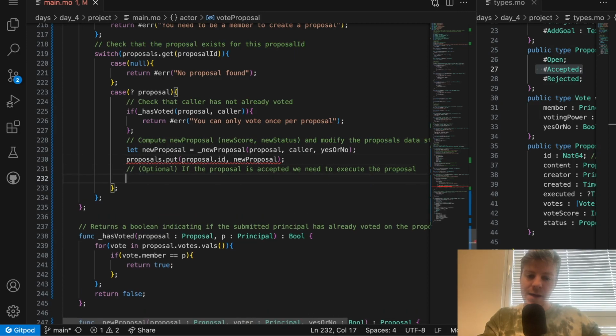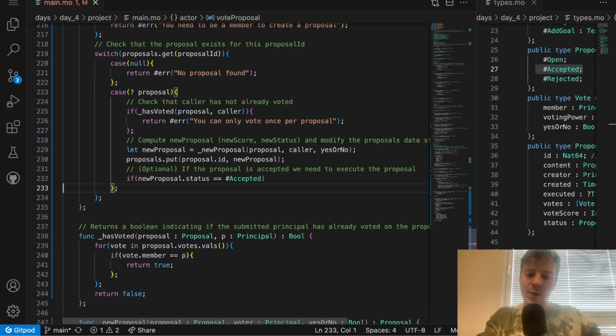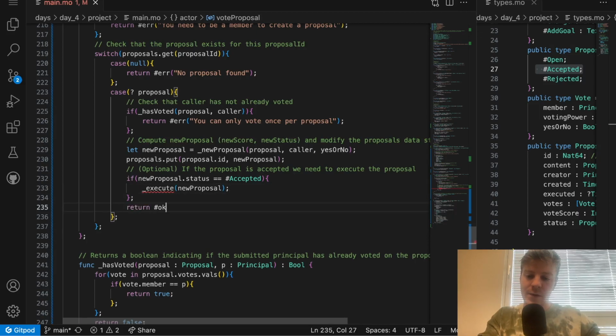Finally, if new proposal.status, we need to check that if it's accepted, then we need to execute that proposal. So we need to do execute here, and we need to essentially create this helper function. Finally, we can return OK.